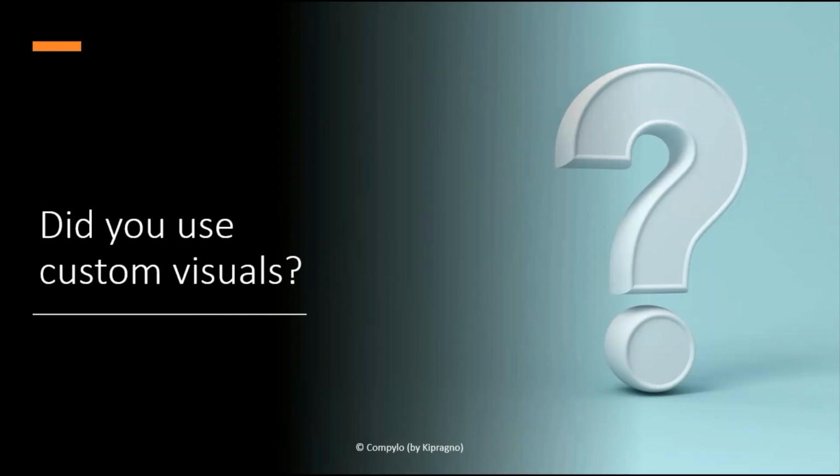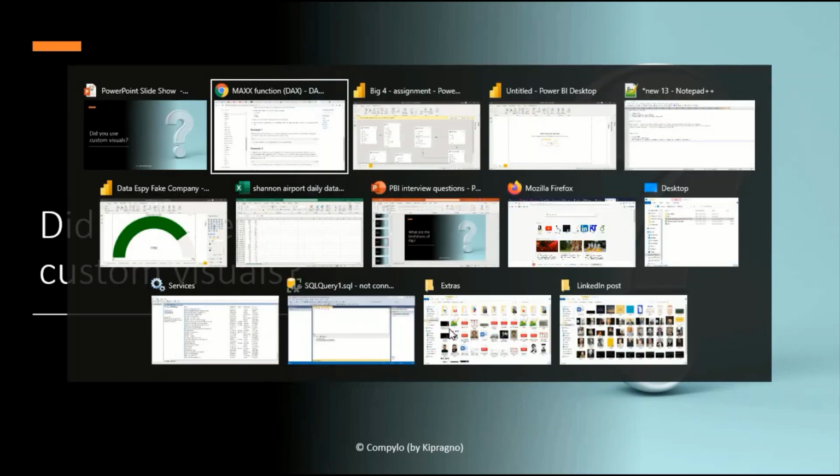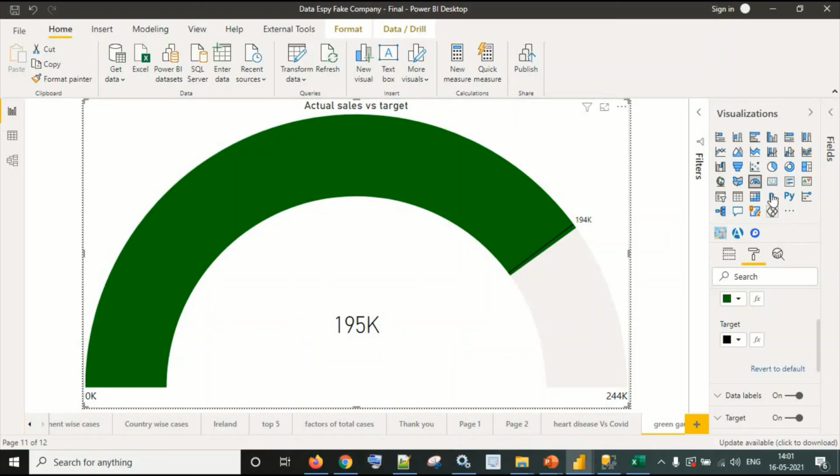Okay, did you use custom visuals? Let me check this. Here we have a limited number of visuals available, right? There are situations when we have to use charts like Gantt chart and box and whisker plot and many other charts, which are not directly available. For that we obviously have to navigate to the custom visual portal of Power BI and download them.